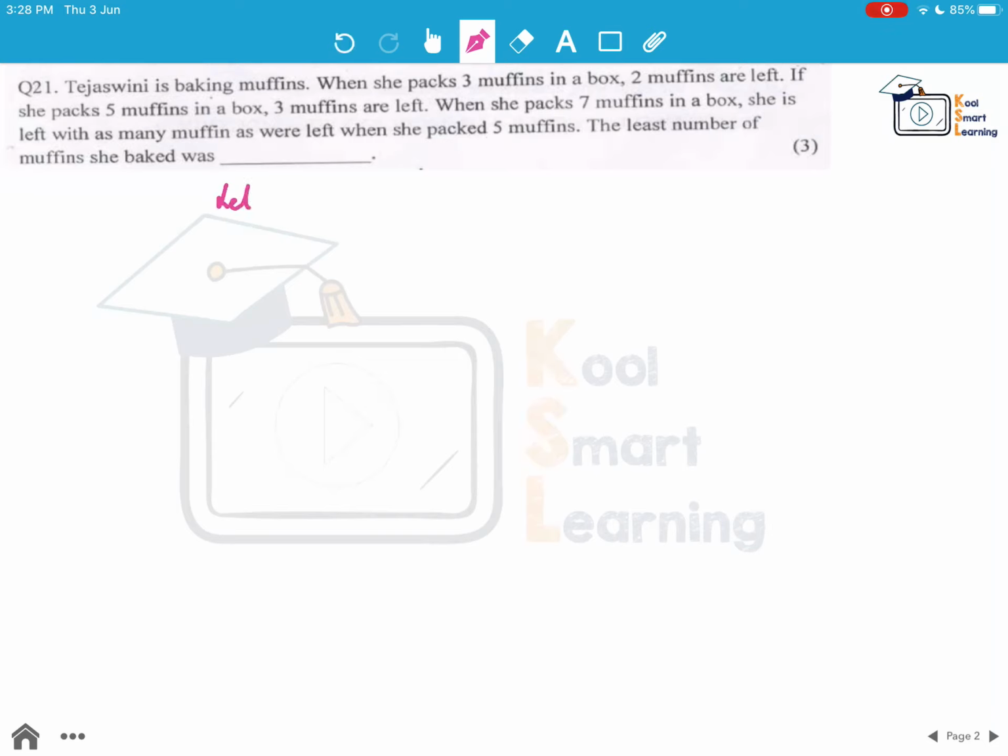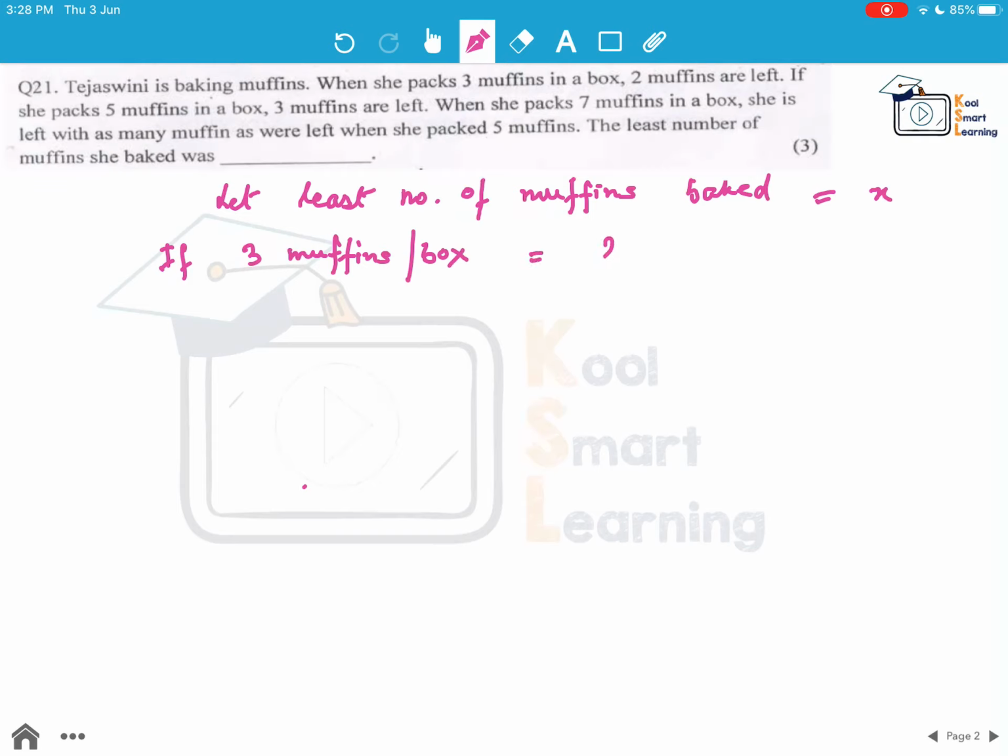So now here let's assume that the least number of muffins baked is X. Now if placing 3 muffins per box, 2 are left. So this means X is of the type 3k1 plus 2. k1 is some constant because it is a multiple of 3 plus 2 are left.